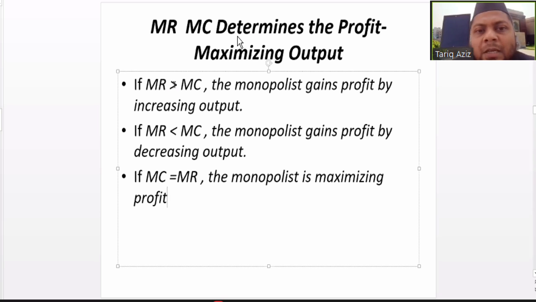So if marginal revenue is more than marginal cost, in that case, the monopolist can increase his or her profit by increasing the level of output. And if marginal revenue is less than marginal cost, the monopolist can maximize the profit by decreasing the output.